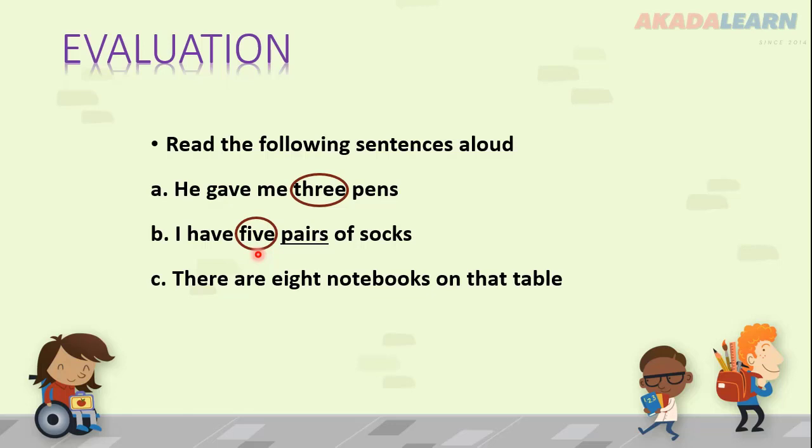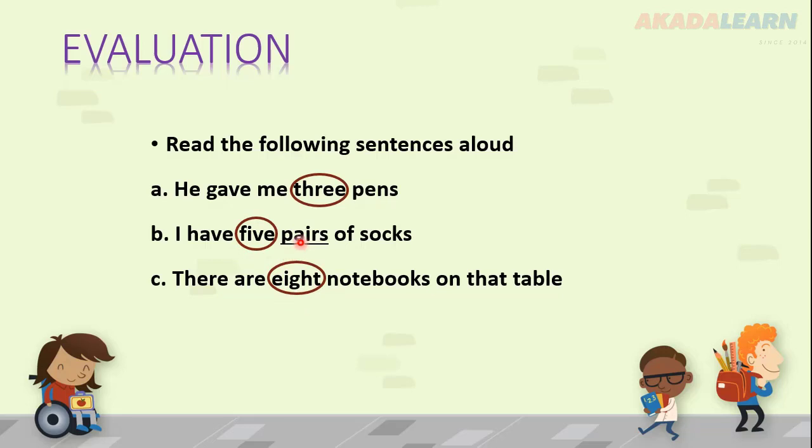Notice the split digraph, I and E. When I and E are split, they usually make an I sound. Okay, 5. And next we have the number 8. EIGHT, 8. So these are the only ones I'll be helping you with. I'm giving you the words 3, 5, and 8.